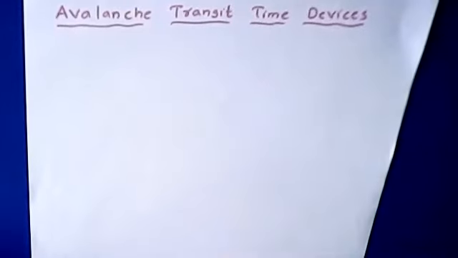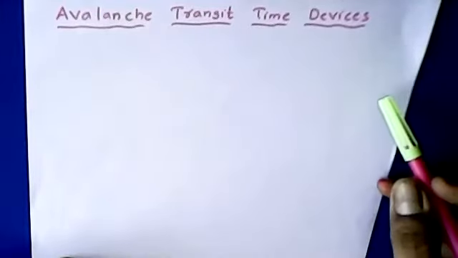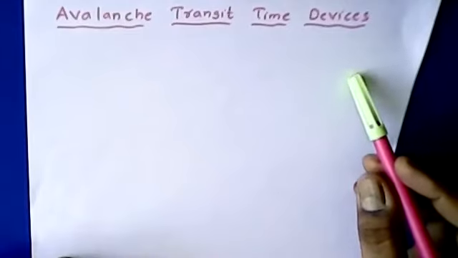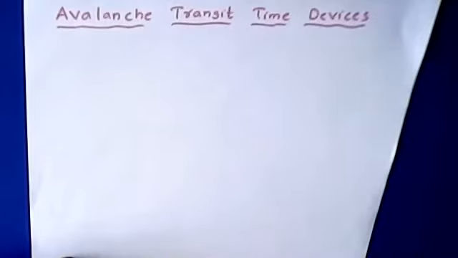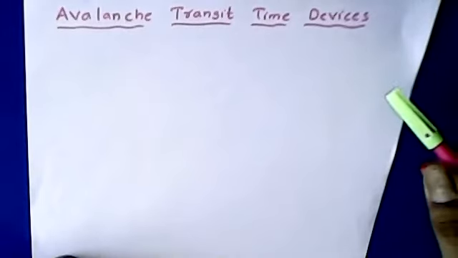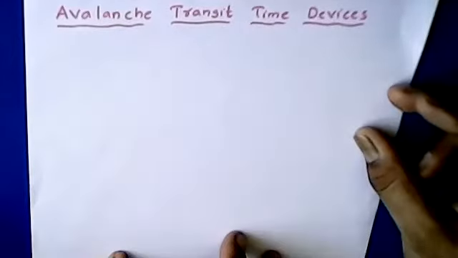To the case of the avalanche transit time devices. In the previous class, we discussed the Gunn diode: its characteristics, its working functionality, and its main operating principle, that it is based upon the transferred electron device. So based upon that category, the Gunn diode falls under it.